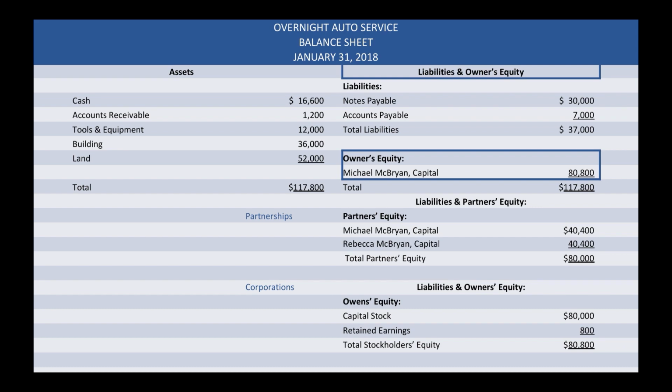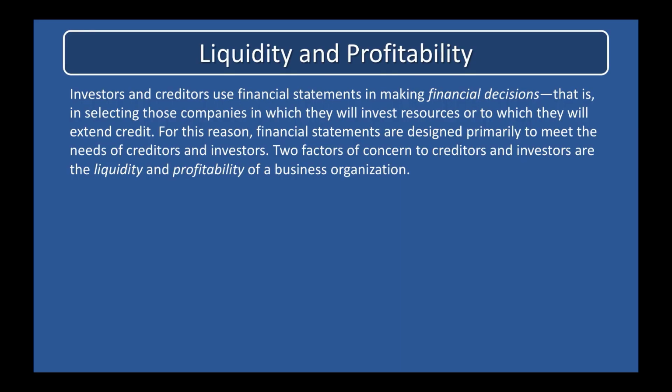Investors and creditors use financial statements in making financial decisions. That is, in selecting those companies in which they will invest resources or to which they will extend credit. For this reason, financial statements are designed primarily to meet the needs of creditors and investors. Two factors of concern to creditors and investors are the liquidity and profitability of a business organization. Creditors are interested in liquidity, the ability of the business to pay its debts as they come due.